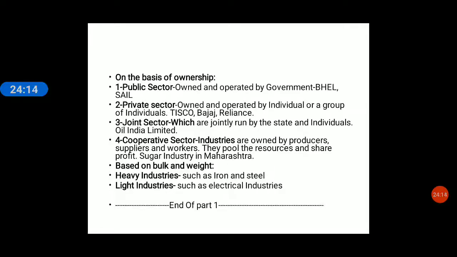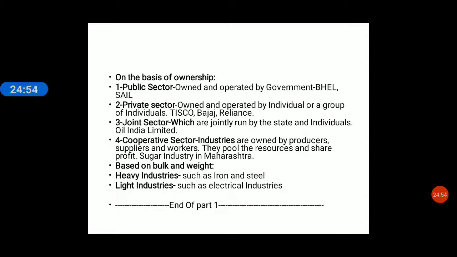And when producers, suppliers and workers are the owners of particular sectors, it is called cooperative sector. Suppose the sugar industry in Maharashtra is a cooperative sector. How do we know that? It means that the farmers who are producing sugarcane also have a share in the sugar industry. So whatever profit will come of the cooperative sugar industry will be shared by whom? Producers, suppliers and the workers, right? So this is a cooperative sector.